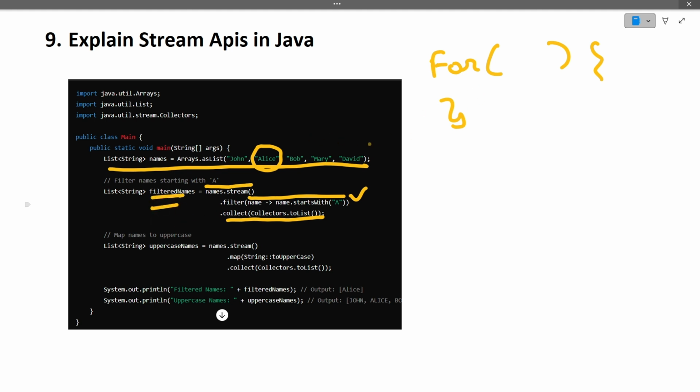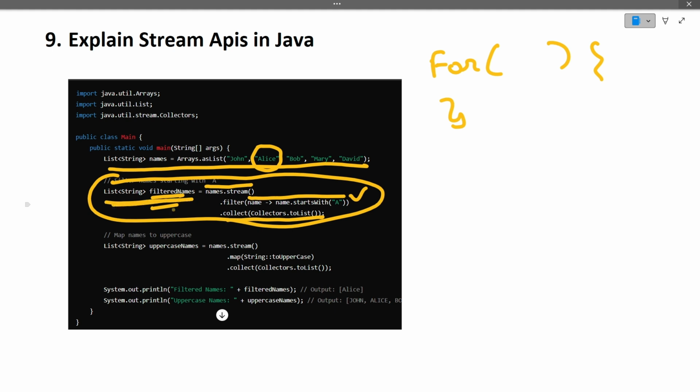If we use the traditional way, then we have to use a for loop, iterate over each value, check whether that value starts with a, and if it does, add it into a new array. But here using streams, it is very simple: just convert that array into a stream, then filter based on the function, and then collect it into the new array.